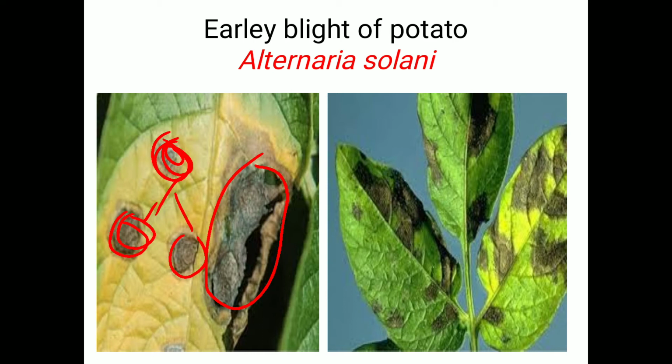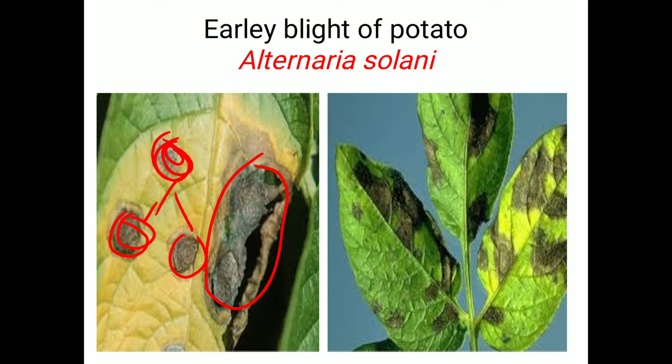As a rule, the lower leaves are affected first, and from the lower leaves, infection spreads towards the upward leaves. In severe cases, the disease appears on the fruits as dark brown or sunken spots. It enlarges to a certain extent, and sometimes blackening of the potato is seen. So these are the symptoms of early blight of potato.